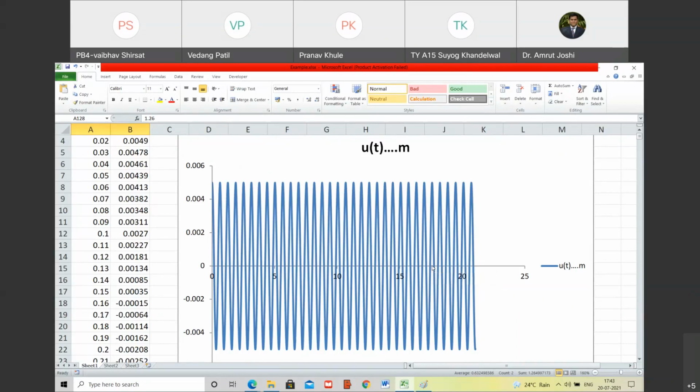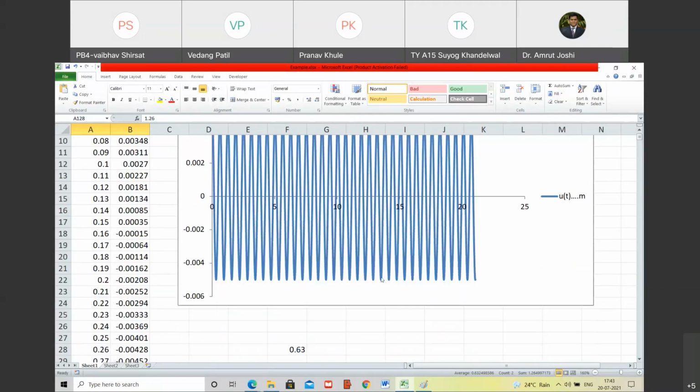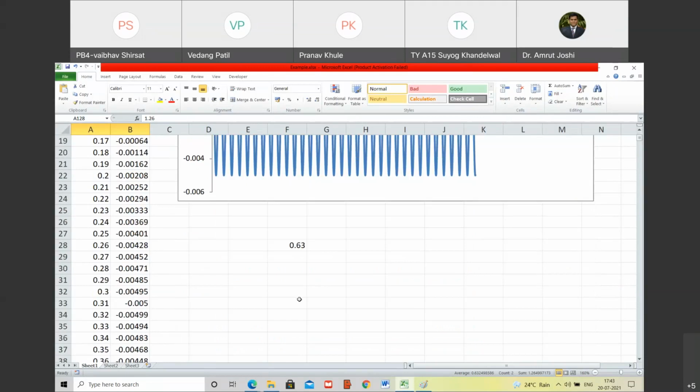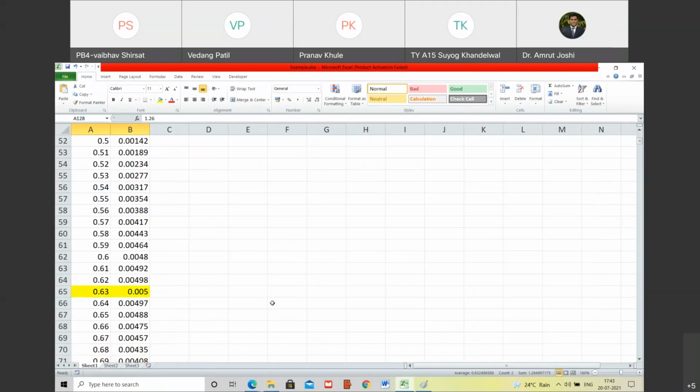Second point: what is the time period after which the system reaches its initial disturbed condition? फिर से वहां पे कब आता है? After 0.63 seconds. And after each 0.63 seconds, you are going to observe the same thing. Are you with me?